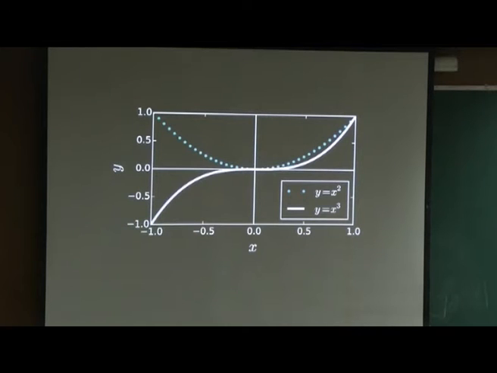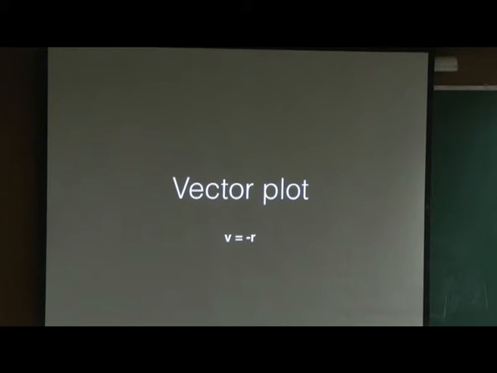So, now let us look at another figure. Vector plot is useful in electrodynamics, lots of vectors. So, I want to plot minus r vector. So, actually minus r cube, I changed it. r looks too trivial, so I made it r cube. So, I must say this r cube.